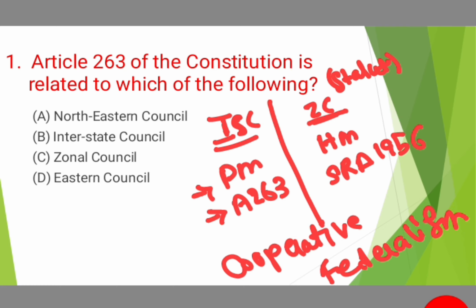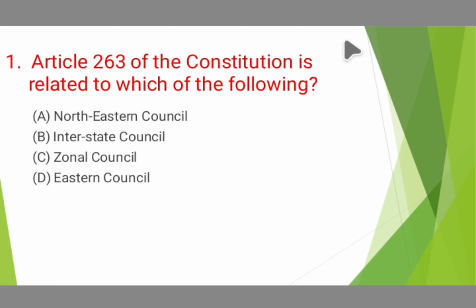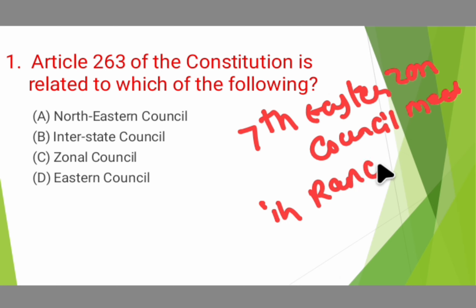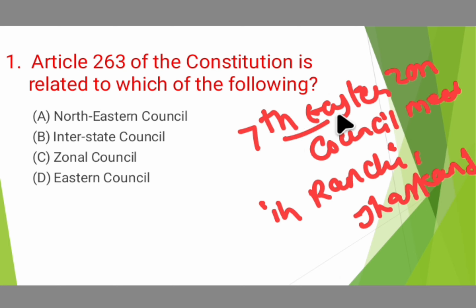And why did I frame this question? I framed this question because recently the Home Ministry chaired the 7th Eastern Zonal Council meeting in Ranchi, Jharkhand. This point is very important for the examination. Where was the 7th Eastern Zonal Council meeting held, in which city?